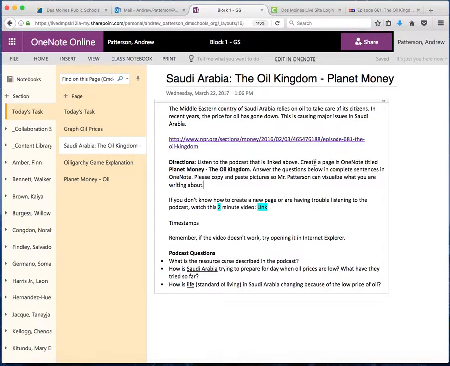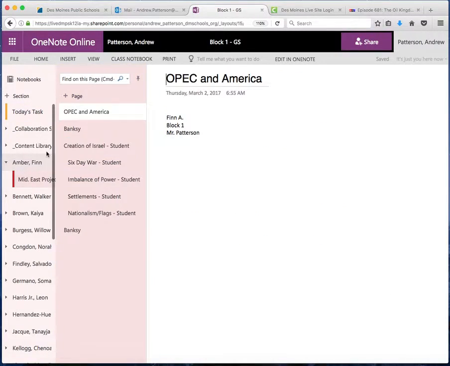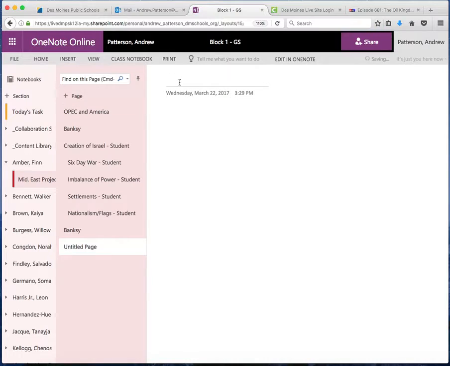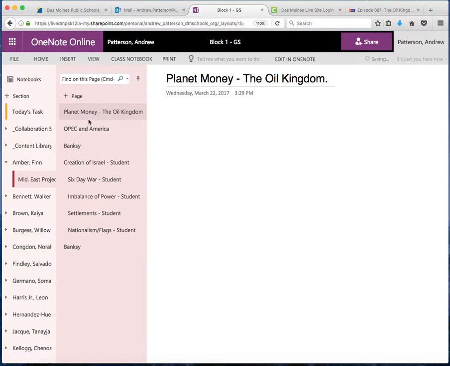Create a page in OneNote titled Planet Money, the Oil Kingdom. Because I know that this right here is my title, I'm just going to kind of cheat. I'm going to press Control C, copying that right there. That way when I go and click on my name, I always use Finn as my example, and click plus page, I can then press Control V and paste exactly what the title needs to be. I always like dragging it up because it appears first.